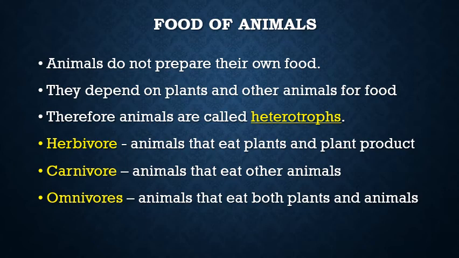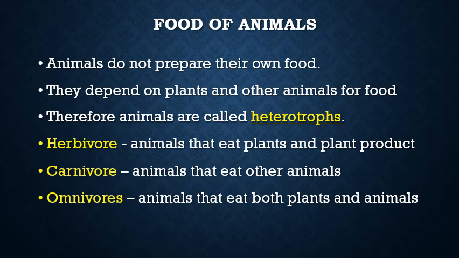Now, you might have heard about three different types of animals depending upon their food: the herbivores, carnivores, and omnivores. Herbivores are animals that eat only plants and plant products. If you take an example of a cow, they eat only plants and plant products. Carnivores are the animals that eat other animals, the flesh of other animals. A lion is a carnivore.